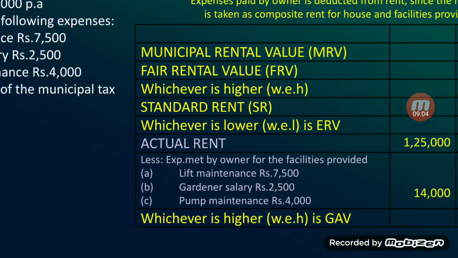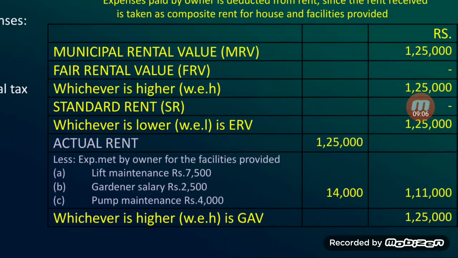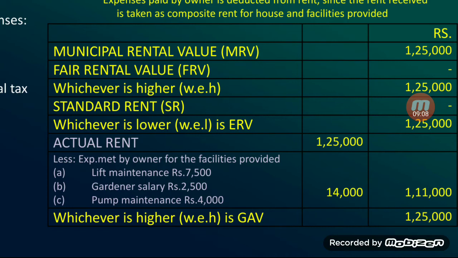See the solution. MRV 1,25,000, no FRV and standard rent is given. So the same 1,25,000 will be the ERV with which actual rent is to be compared. While comparing the actual rent, the expenses which are met by the owner, if they are charges levied along with the rent, are to be excluded from the rental value.